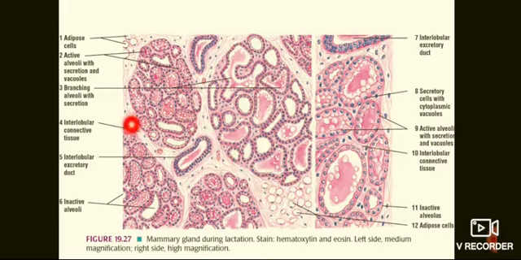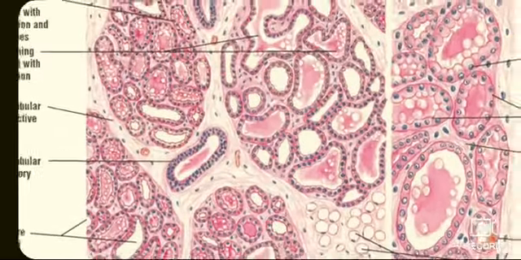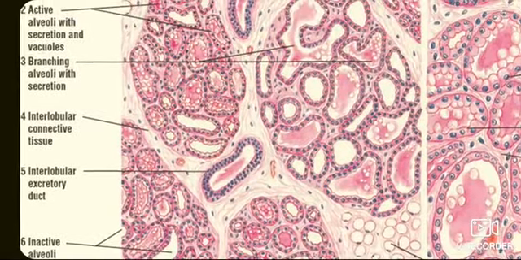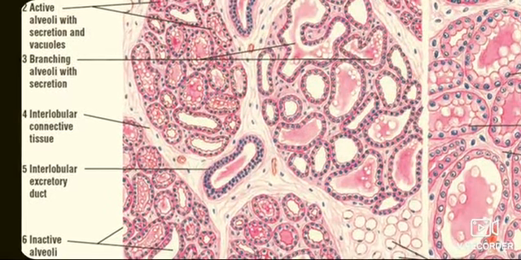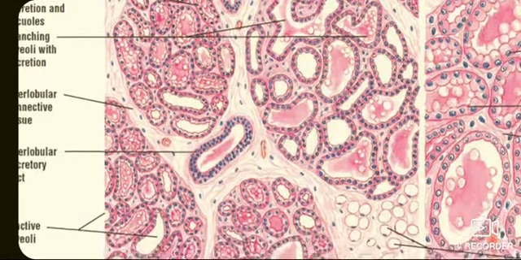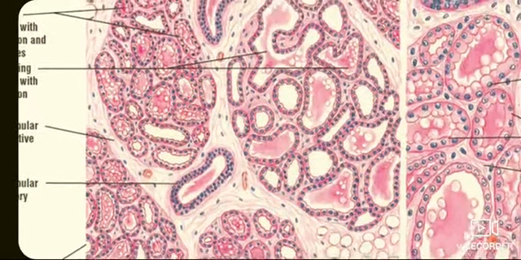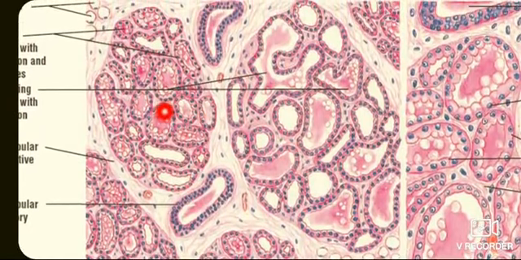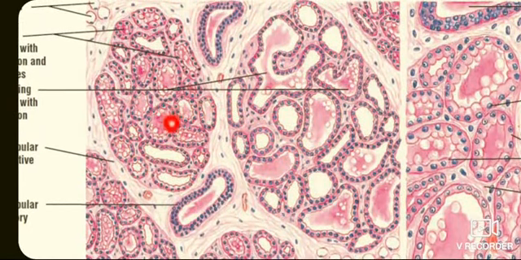The active alveoli are lined by low epithelium and they are filled with milk, and this milk appears eosinophilic with large vacuoles of dissolved fat.